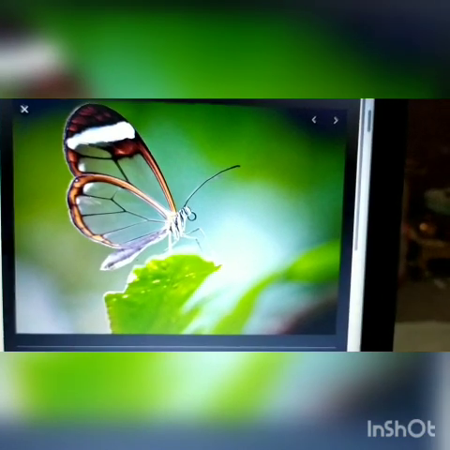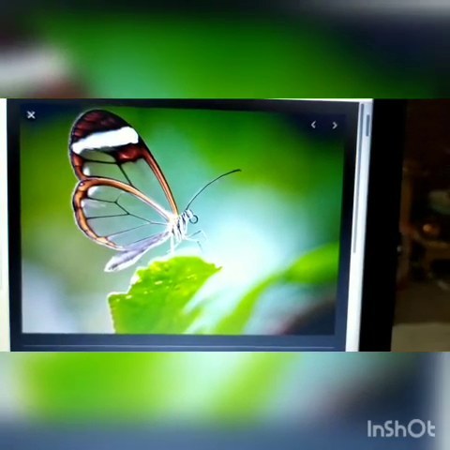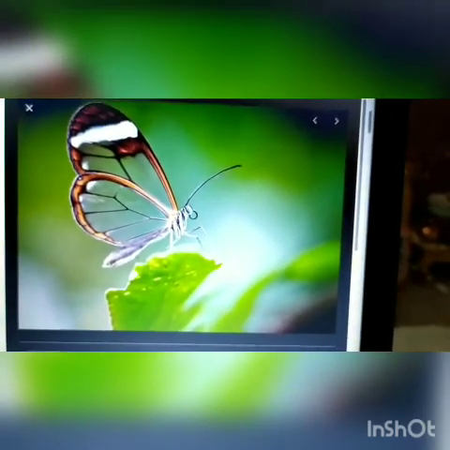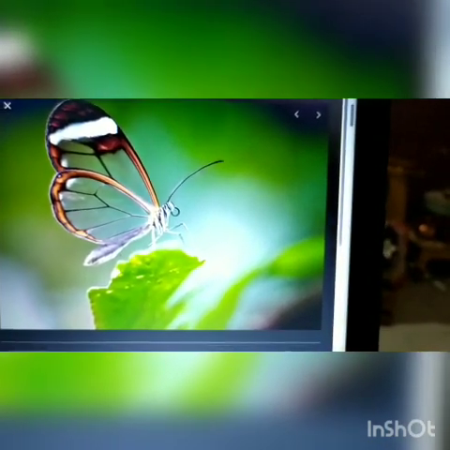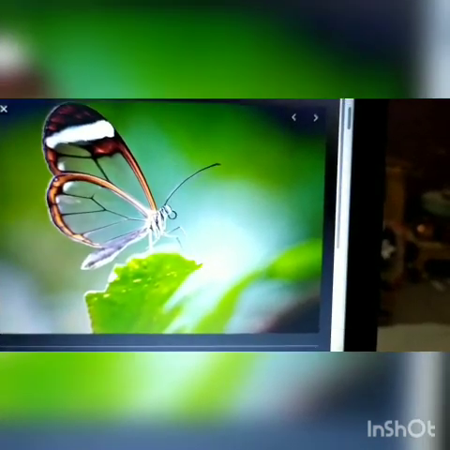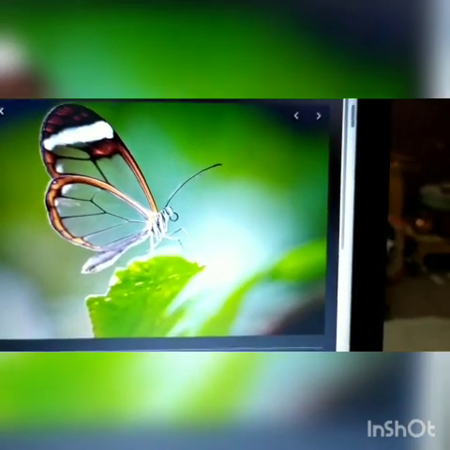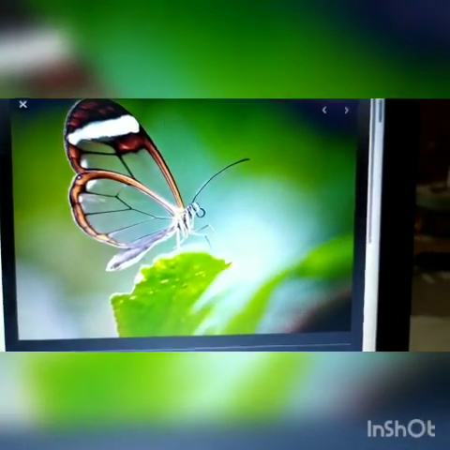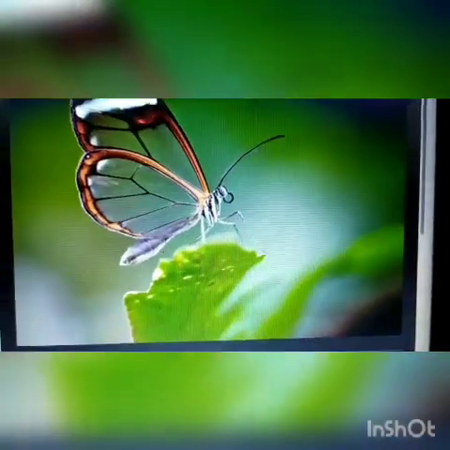So with the help of this tube, they suck the nectar in the same way as you use a straw for drinking cold drinks. Okay, so in the same way, these butterflies use their long hollow tube to suck nectar. Nectar is a liquid produced by plants.